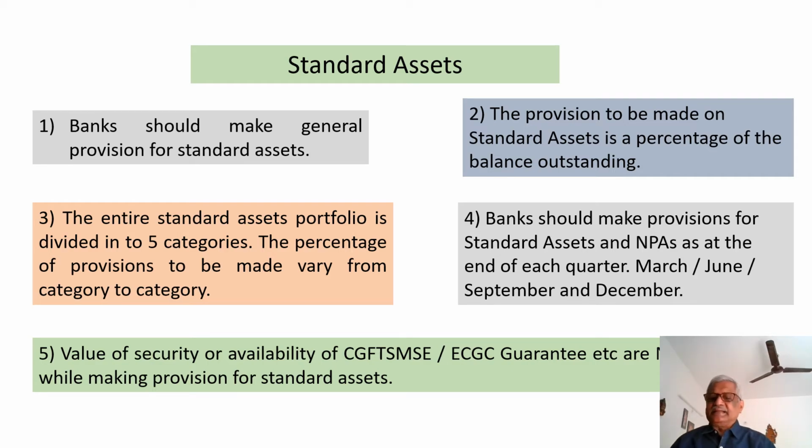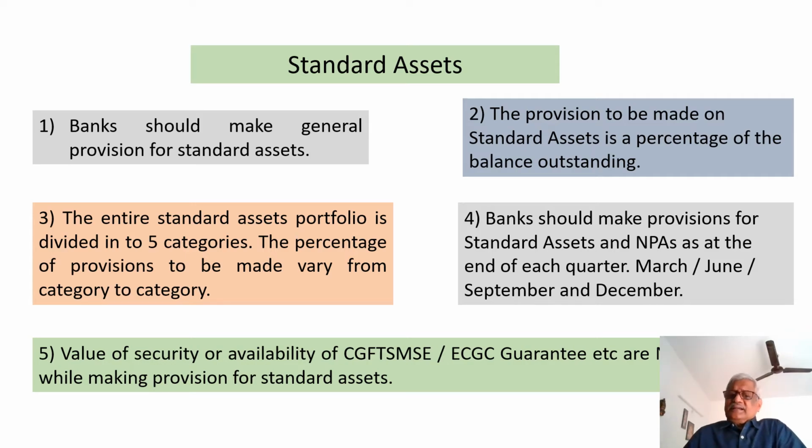We will take the entire portfolio of the standard assets, and then the entire asset portfolio is divided into 5 categories, and the amount of provision is a percentage of the balance outstanding in that account as on the date on which I make provision. And we make provision always as at the end of each quarter, that is March quarter, June quarter, September quarter, and December quarter.